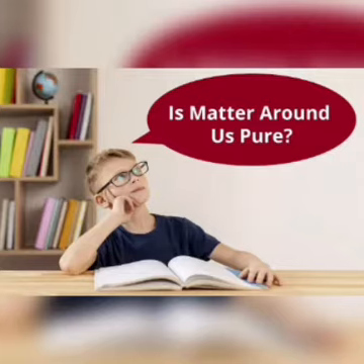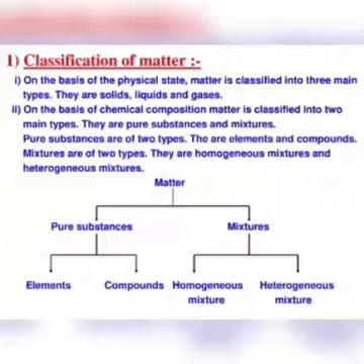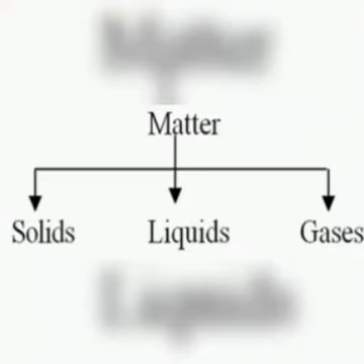Chapter 7 is Matter Around Us. Matter around us is classified on the basis of its physical nature and chemical characteristics. We studied matter in Chapter 6, and in this chapter we are going to study matter, whether it is pure, and how it is classified. That is what we are going to learn in this chapter.